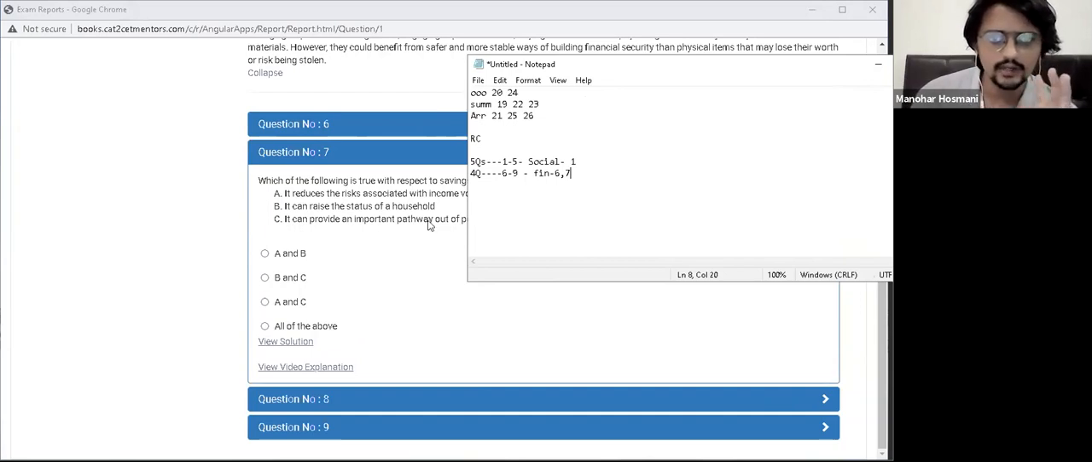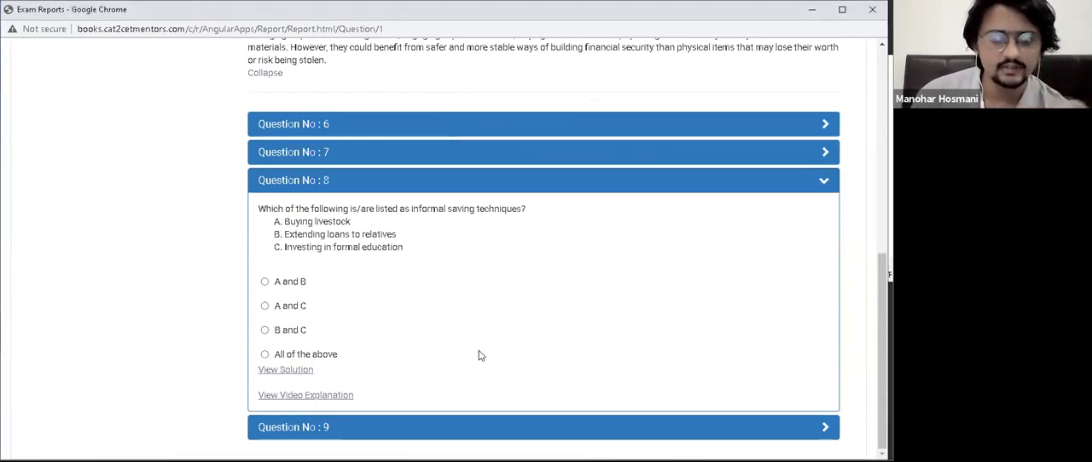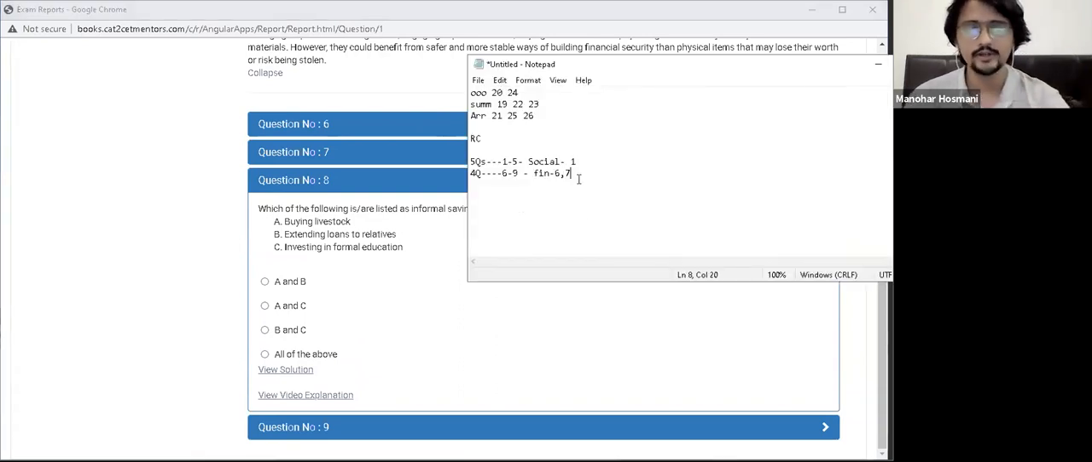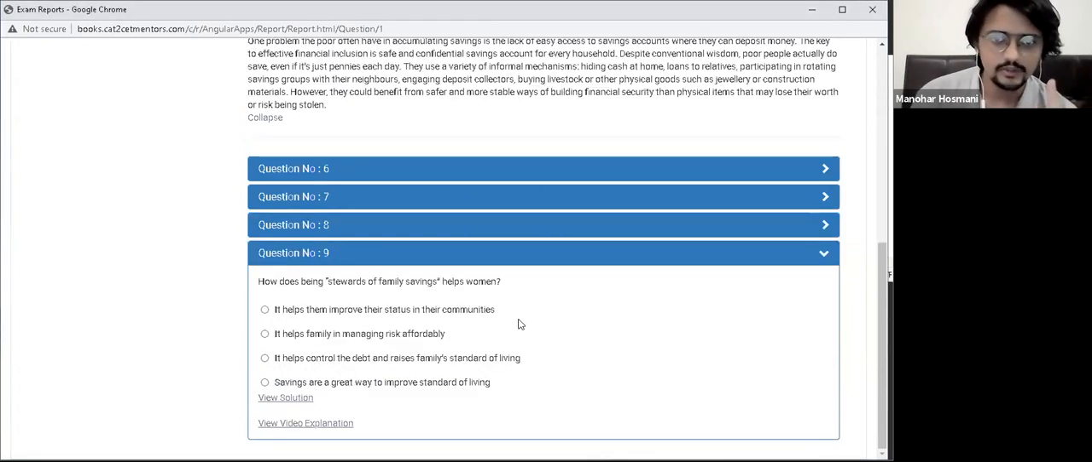Which of the following are listed as informal saving techniques? Direct होगा, right? ये भी direct होगा. यहाँ पे you already know what you need to be looking out for. So objective रहा है: how does being stewards of family savings help women? ठीक है. Stewards of family savings, ये words मैंने अगर बाद में find out कर लिए यहाँ पे तो मुझे इसका भी answer directly मिल जाएगा. I don't have to look a lot into the passage.